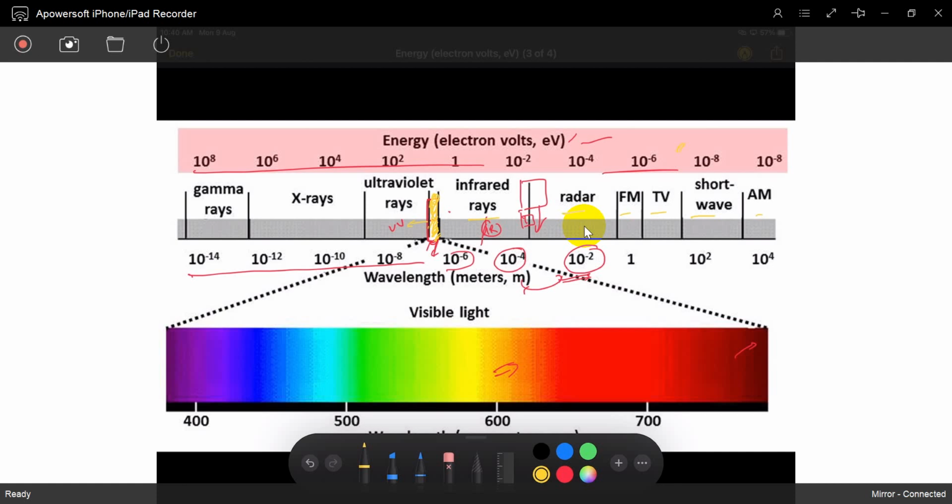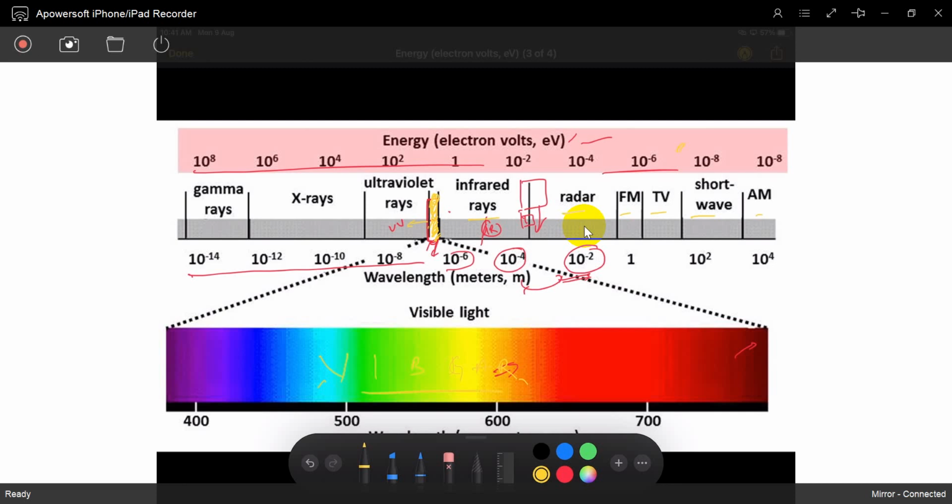In a photograph, we use only the visible range, not ultraviolet rays or infrared rays. The visible range is 400 to 700 nanometers, VIBGYOR, from violet to red. So we use the visible range of light to form the images.